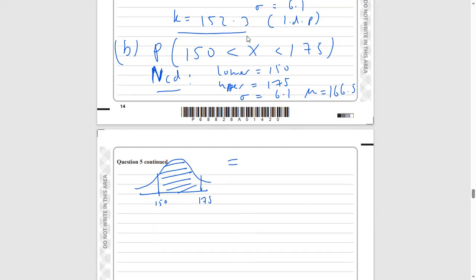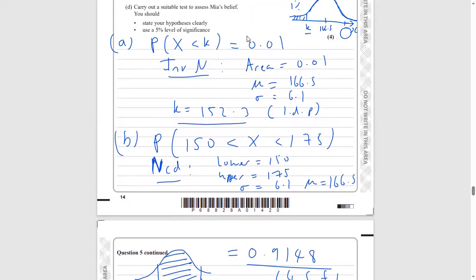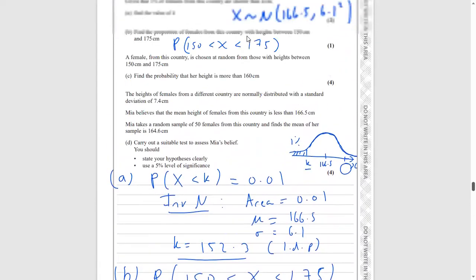We get a probability of 0.9148, to 4 significant figures. So that's the probability you pick someone with a height between 150 and 175 centimeters. So that's part B done.